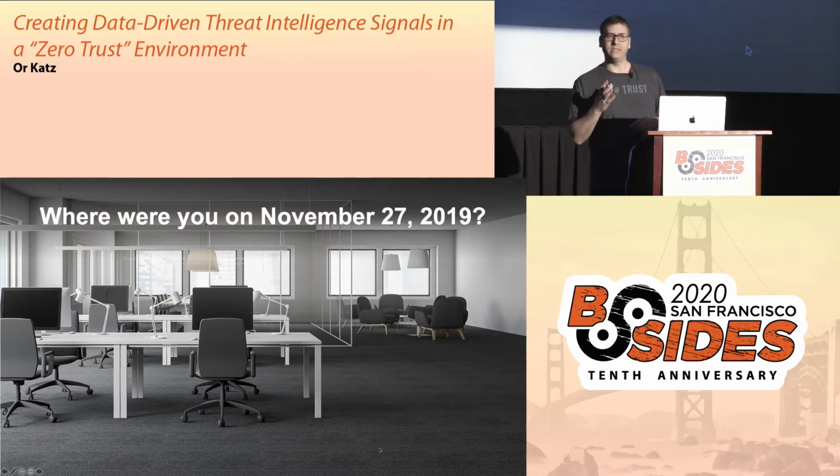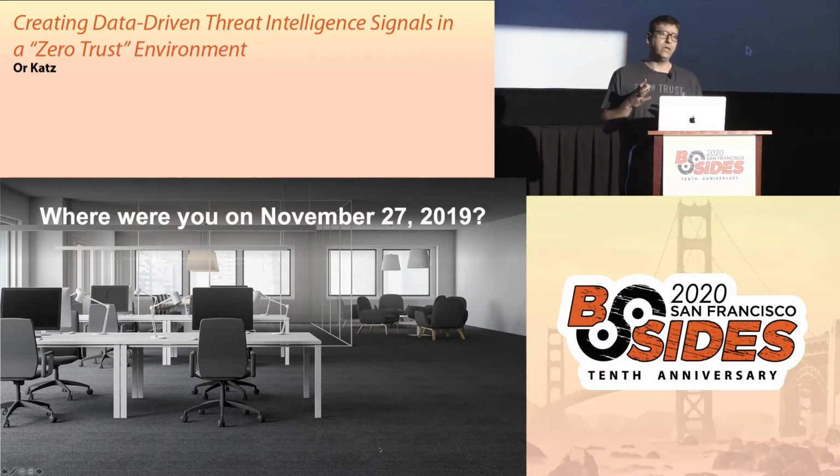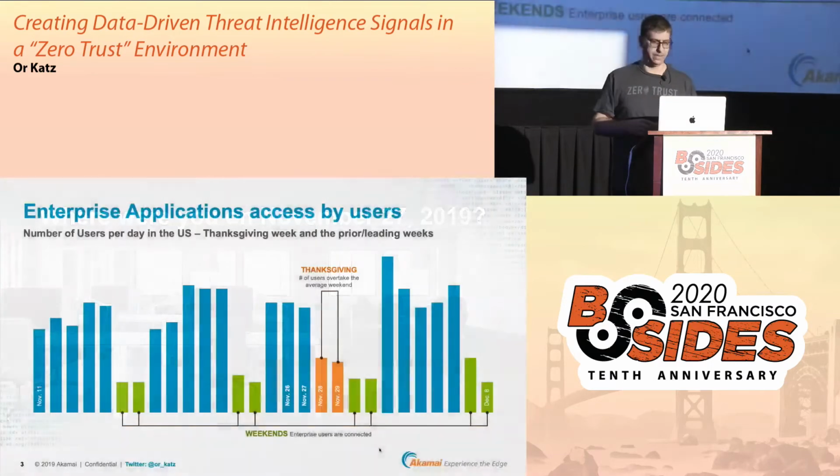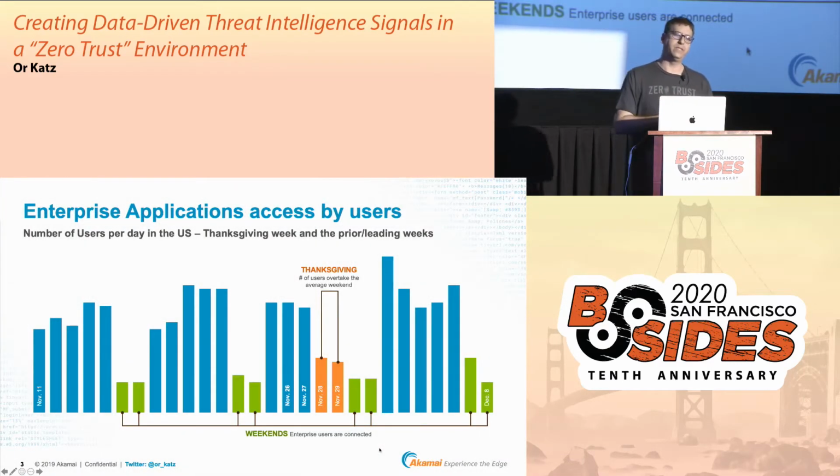And in order to answer that question, what I was doing was going into some of the data that we have in Akamai, which is data that is associated with zero trust environments and the access to those environments, and I queried that data. And this is what I was able to see. This is the graph that represents what I was able to see. Blue means working day, green means weekends, and the orange one means Thanksgiving. So the 27th was the day before Thanksgiving.